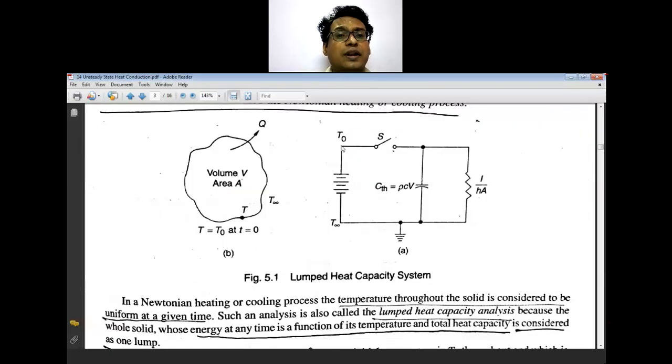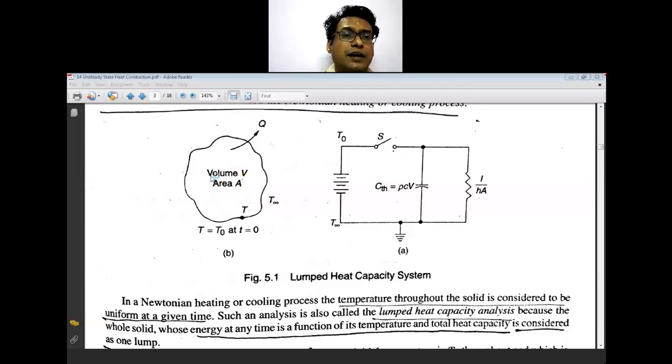Then there are two resistances that will be taken into account. One is your body resistance. This body itself, depending on the thermal conductivity K, will have a temperature at this point and at another point also.